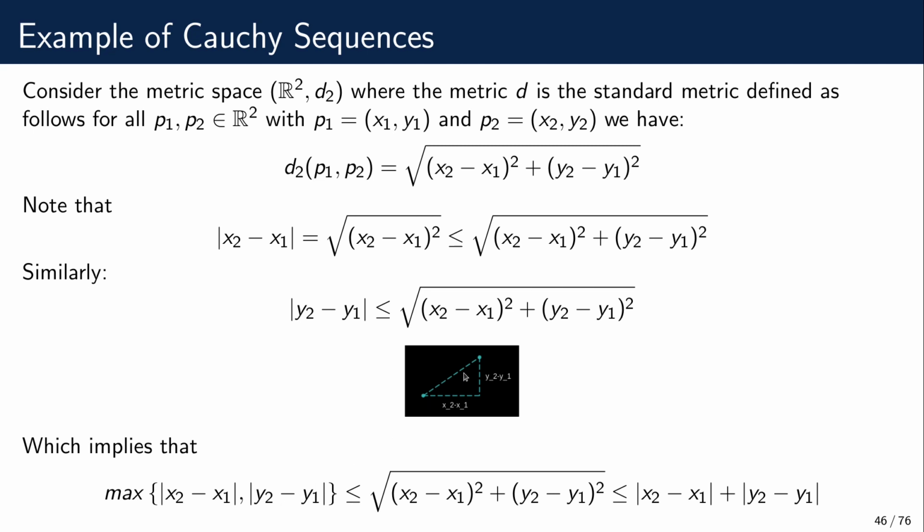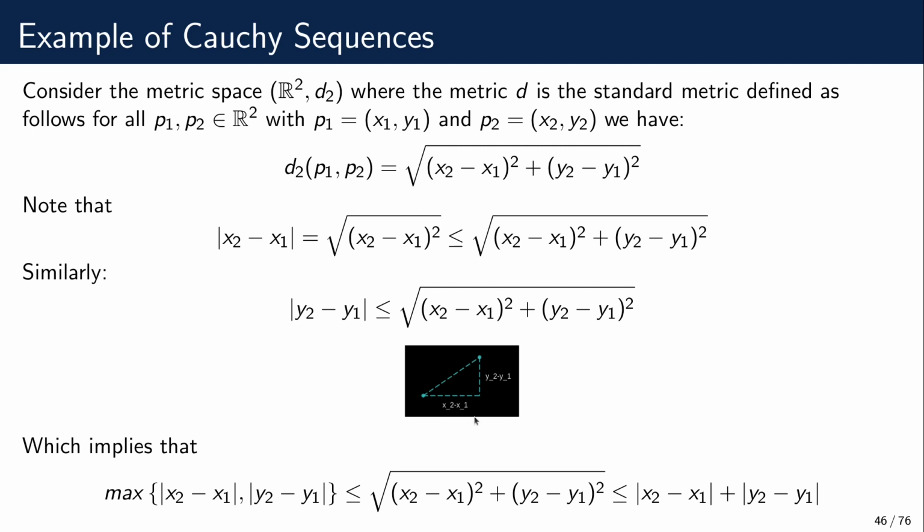And this makes a lot of sense, because this is exactly like saying that in a right-angled triangle, the hypotenuse is the longest side, so it is longer than the maximum of the two other sides. And on the other hand, we also have this part of the inequality, which is exactly the triangle inequality. To prove that this is a metric, we would need to prove this inequality, but it exactly says that the length of the hypotenuse, or for that matter of any side, is smaller than the sum of the lengths of the two other sides.